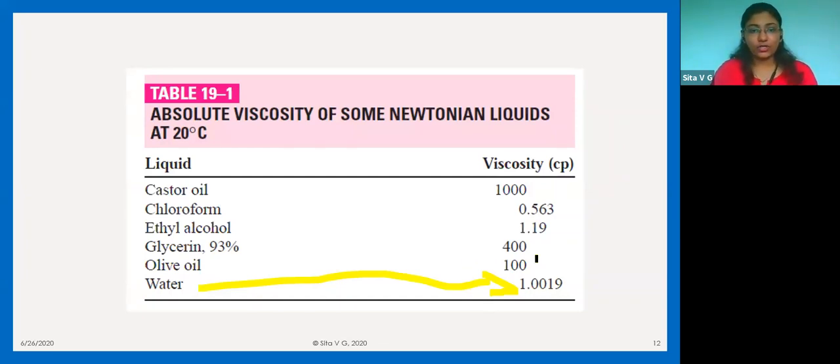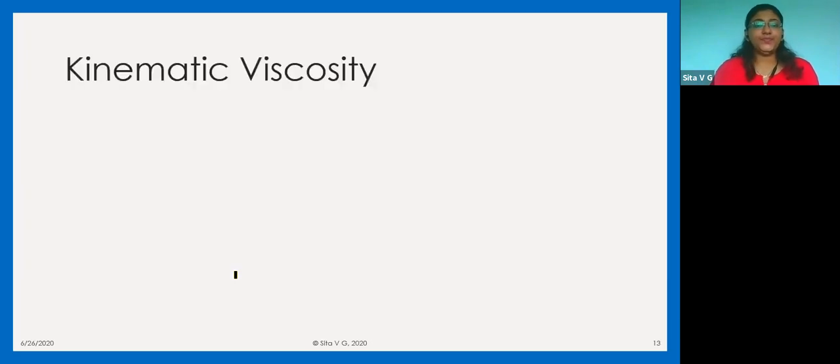Now, if you compare ethyl alcohol with water, both have practically similar fluidity, so there is hardly a difference of 0.19. So these are the absolute viscosity values of some Newtonian fluids.